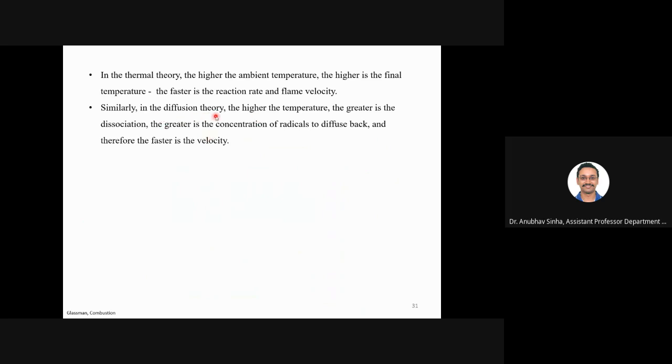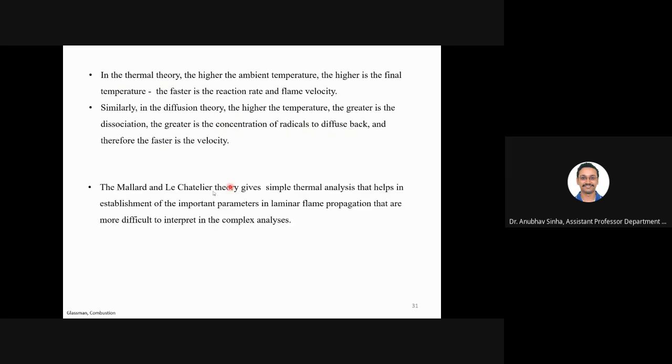Now if you talk about the diffusion theory, there are two approaches. One talks only about thermal, and one talks about diffusion of species, which will also take care of the different radicals diffusing back. Maillard and Le Chatelier basically give thermal analysis. They talk about thermal heat propagation, and this is a very simplified way to look at a very complex phenomenon.